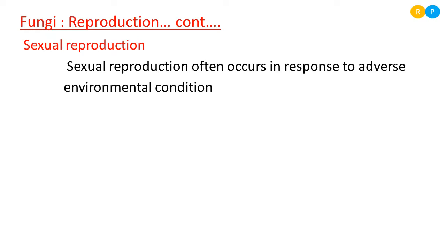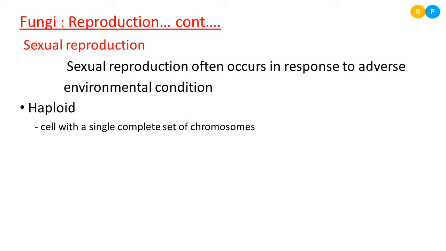And let us come to the terminologies we are using here. One of the common terminologies is haploid. What do we mean by haploid? Haploid is a kind of cell that consists of a single complete set of chromosomes.